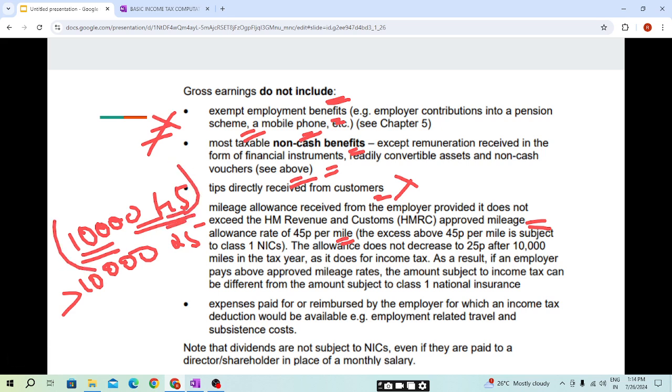And any amount which we have received above 10,000 miles will be included in the gross earning. This point is very important, students. If the approved mileage allowance is received by an employee above 10,000 miles, then the amount will be included in the NIC contribution, that is, in the gross earning.